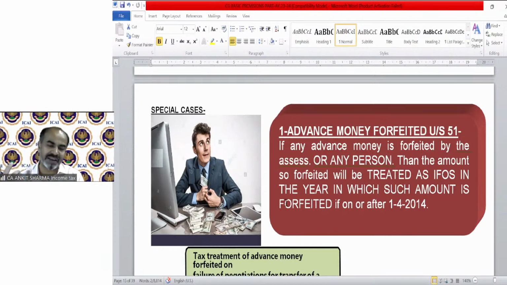Only one person can claim the depreciation, of course. If the hire vendor is claiming the depreciation, then you cannot claim the depreciation. Otherwise, it will be a two-way benefit. Only a one-way benefit is allowed in case of income tax. Two persons cannot claim the same benefit. And we need to see the contract also before doing this.